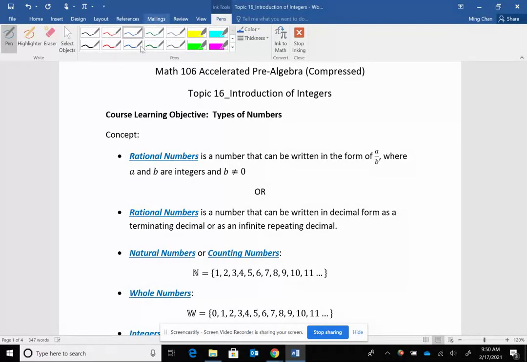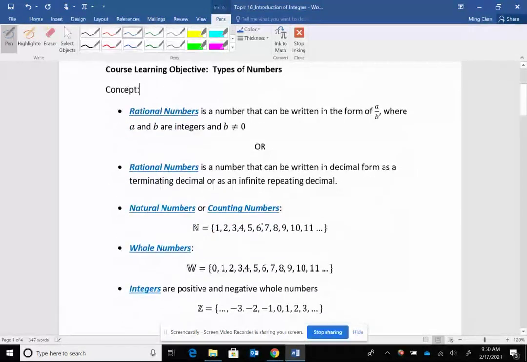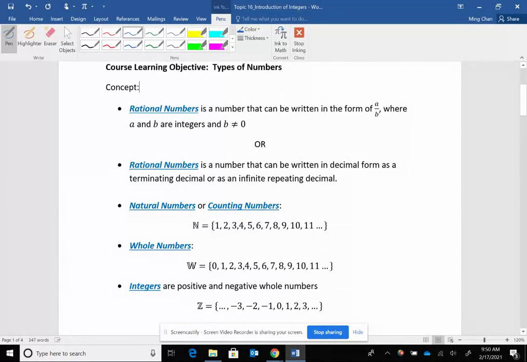So here I'm saying the same thing: a rational number is a number that can be written in decimal form as a terminating decimal or as an infinite repeating decimal. This is a better definition as compared to what you saw in the previous video. Whenever you hear the word rational, it means fractions.